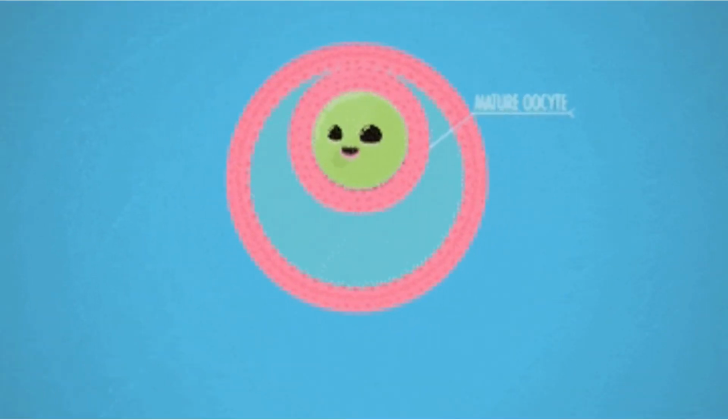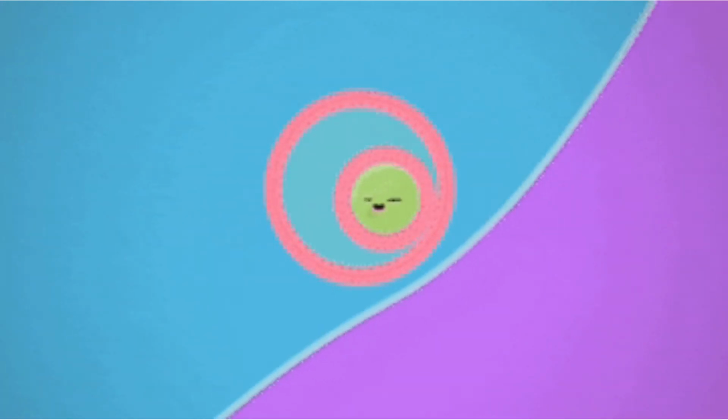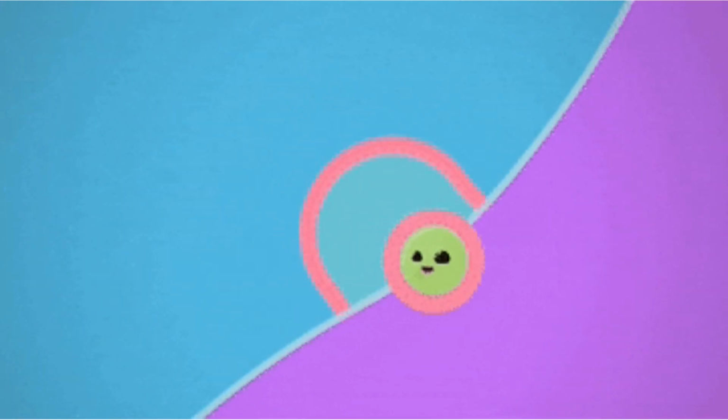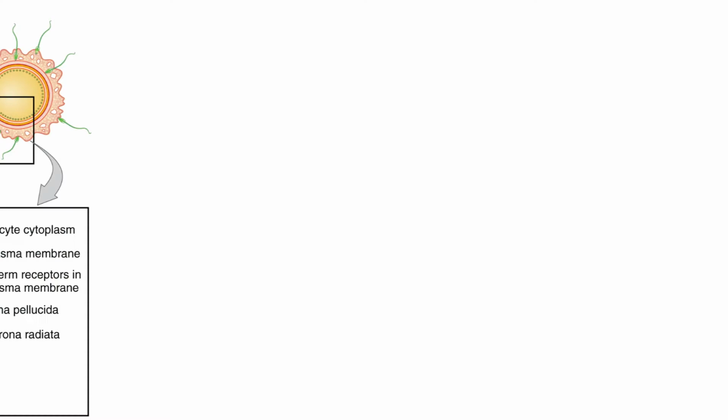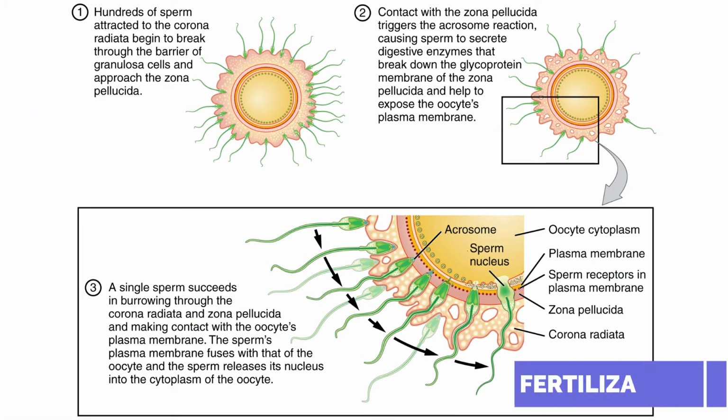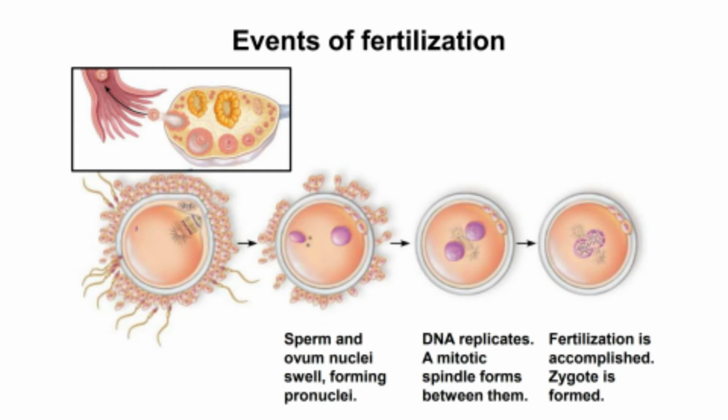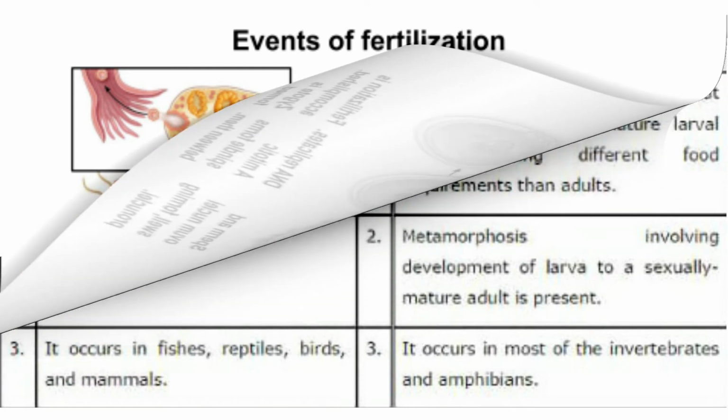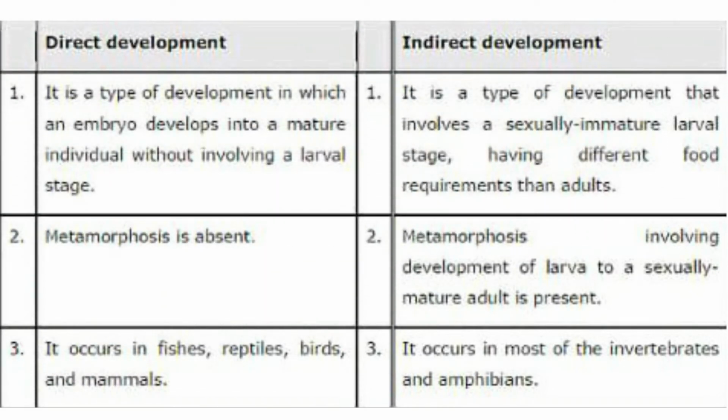During ovulation, an ovary releases a secondary oocyte from the ovarian follicles and heads out into a uterine tube. If a sperm is present, fertilization will occur. The sperm enters the oocyte. The oocyte completes meiosis II, leaving 2 daughter cells. When fertilization is complete, the zygote or the first cell will start to divide and cells will begin to acquire specialized functions. Development can be indirect or direct.